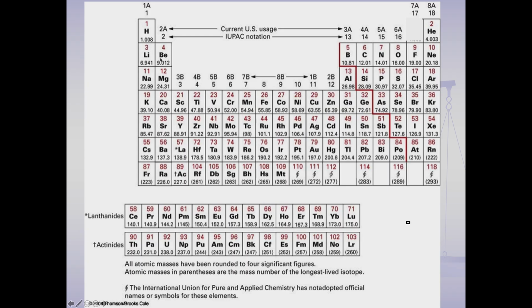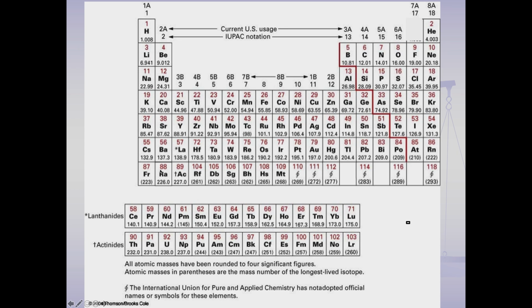Now, the elements are interesting because they're all on the periodic table, and I'll post a nice one on the website, probably under the useful information module or somewhere, and you should probably print one or two and have them around the house. You're going to need them for your exams. I'm going to assume on an exam that you have a periodic table at your fingertips, so it's very convenient. This one doesn't have the names, so I'll give you one that has the names. However, your textbook has periodic tables in a number of places, the inside front cover, for example.